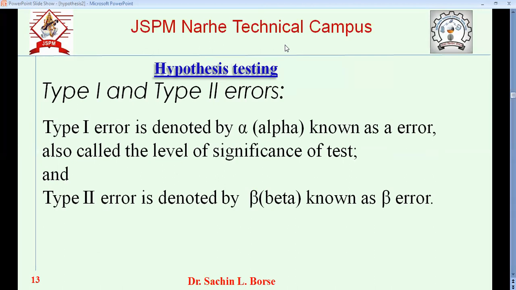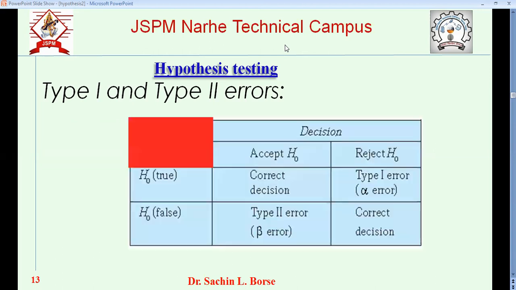So level of significance is directly the type 1 error. And type 2 error is called beta. Now we'll see this in a table. Any doubt?